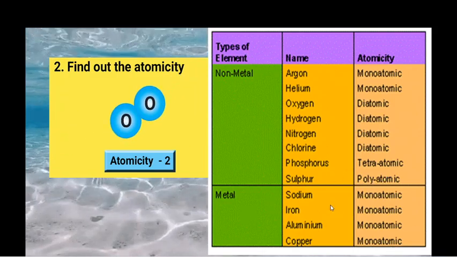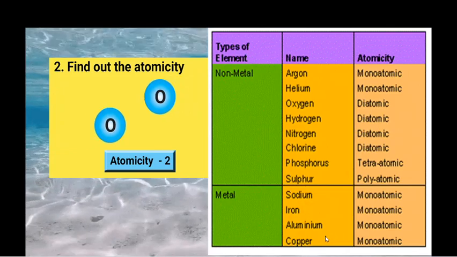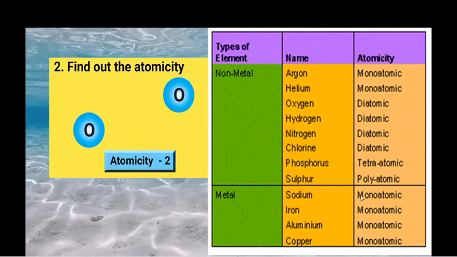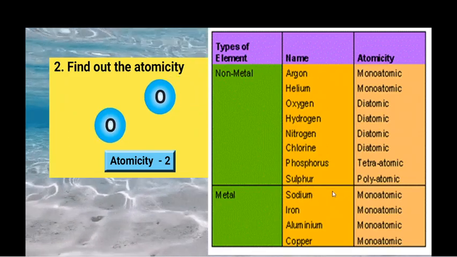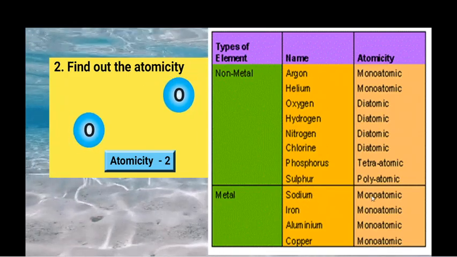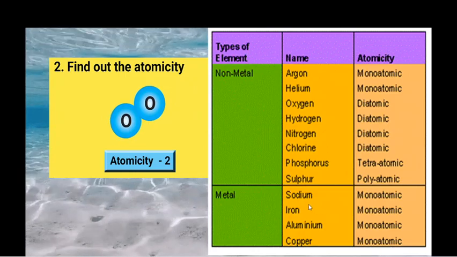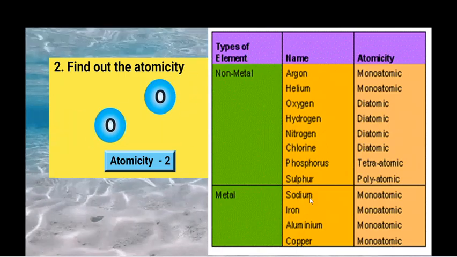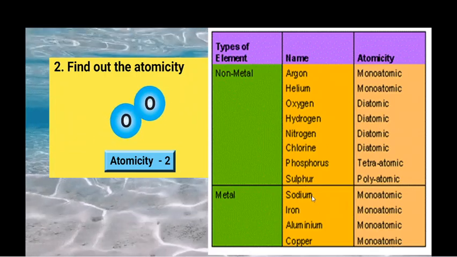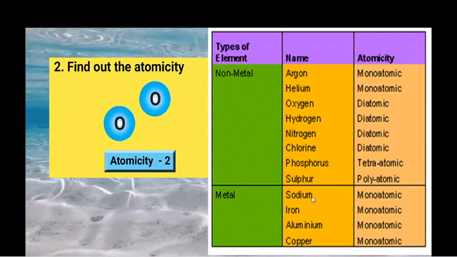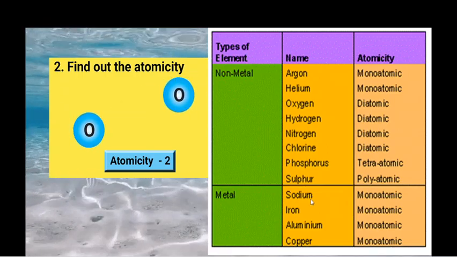The next is metals. Sodium, iron, aluminum, more or less all metals are in a monoatomic state only. If combined with other elements, the atomicity of that molecule changes. For example, the atomicity of sodium chloride is 2, because the number of atoms present in that compound is 2.